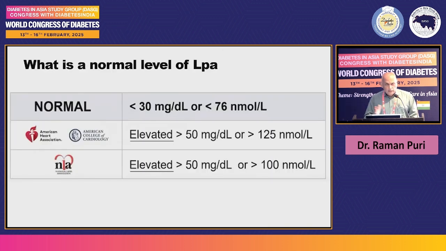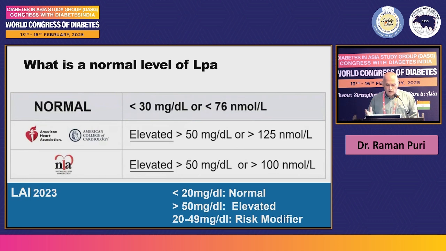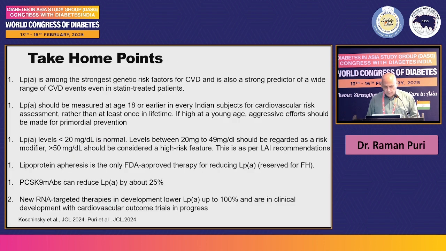What is normal? According to Americans and Europeans, less than 30 is normal and high is more than 50. What LAI says: less than 20 is normal, more than 50 is elevated, and 20 to 49 is a risk modifier. Now coming to the final slide, lipoprotein A is among the strongest genetic risk factors for CVD and is also a strong predictor of a wide range of CVD events even in statin-treated patients. LP(a) should be measured at age 18 or earlier in every Indian subject for cardiovascular risk assessment, rather than at least once in a lifetime.